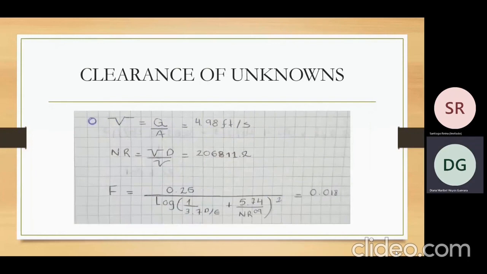The next step is clearance of unknowns. In this part, we have to clear other values that we don't know, like the speed, which is equal to flow over area, the Reynolds number, which is equal to the speed times diameter over viscosity, and the coefficient of friction, which is 0.25 over the logarithm of a complete expression.